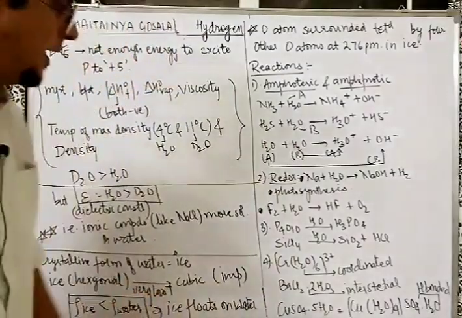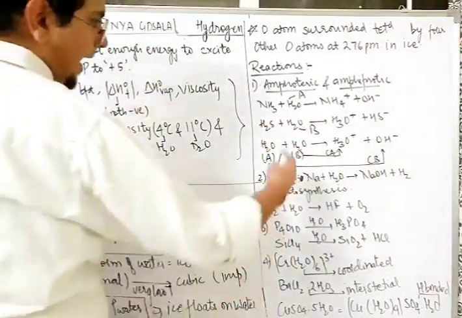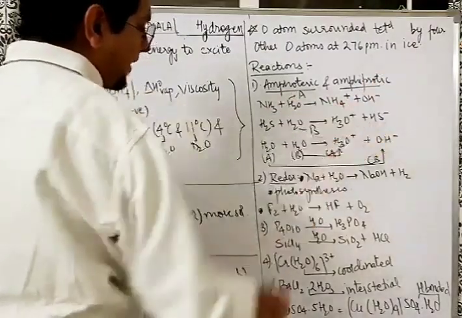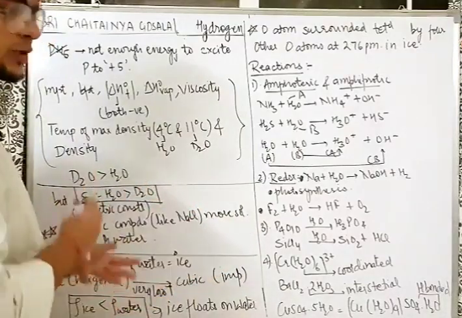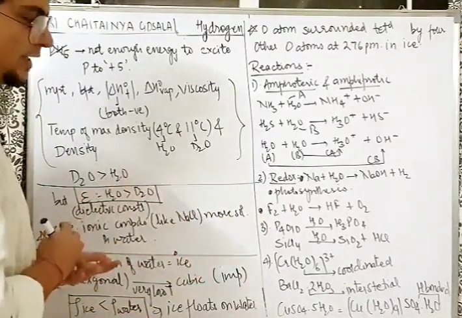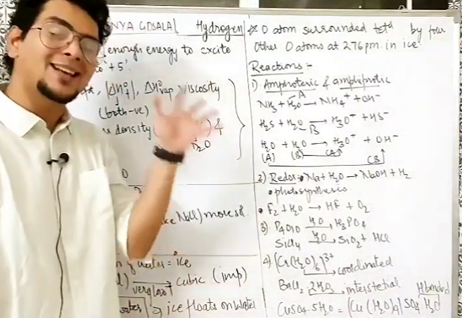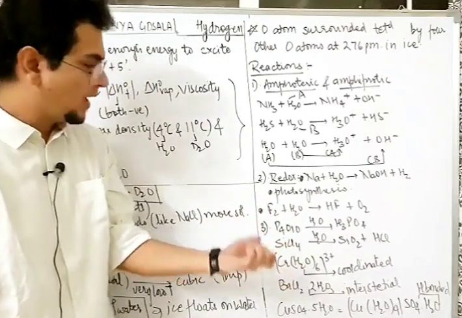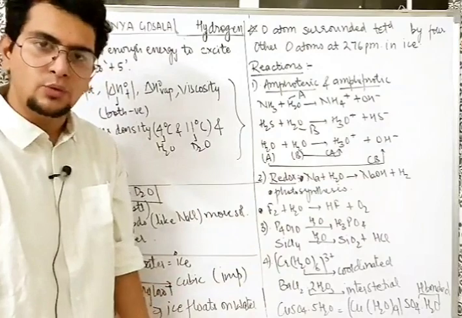Going ahead, about redox reaction here. Sodium reacts with water. So hydrogen gas goes out because sodium is more reactive than hydrogen. It kicks away hydrogen, forming NaOH. In photosynthesis also, CO2 and water get converted into oxygen. So that is also a redox reaction. Fluorine is highly reactive, and it is one of the very rarely known substances which can actually oxidize water at room temperature. So fluorine oxidizes water to form HF and O2 gas goes out.